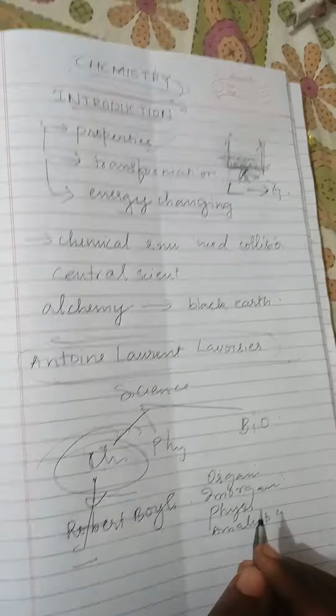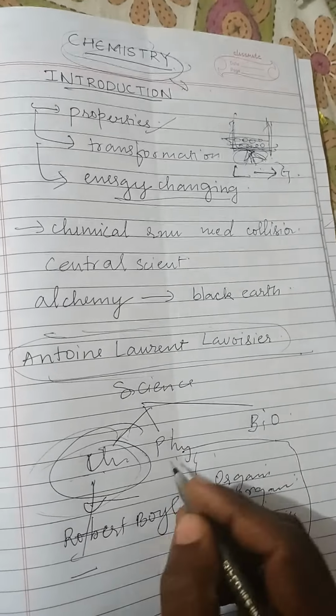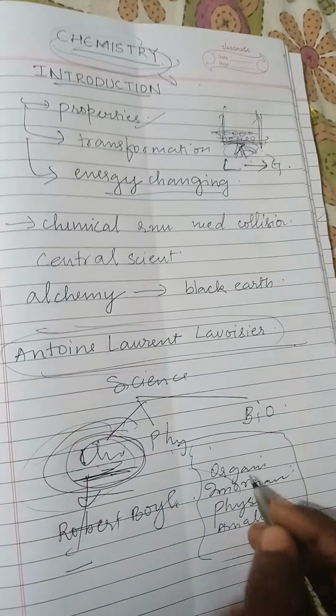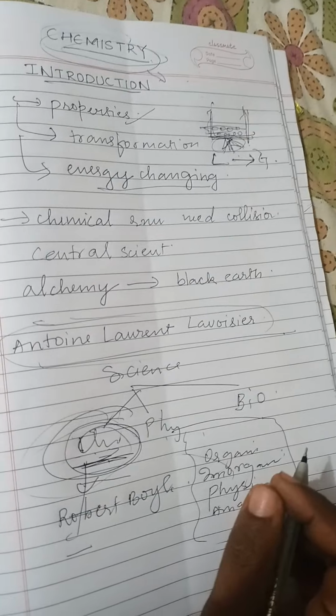All of these come from a single main branch, chemistry, which is subdivided into these.